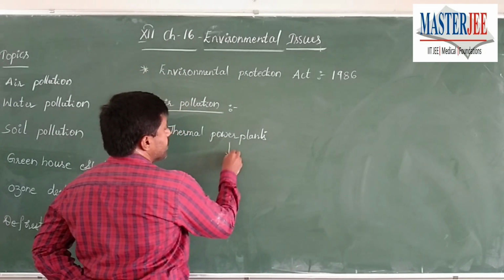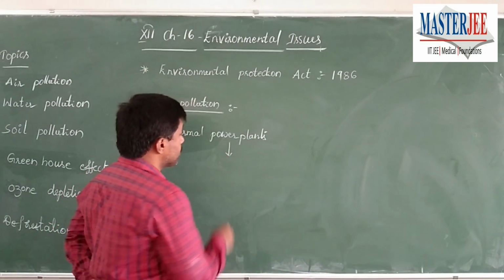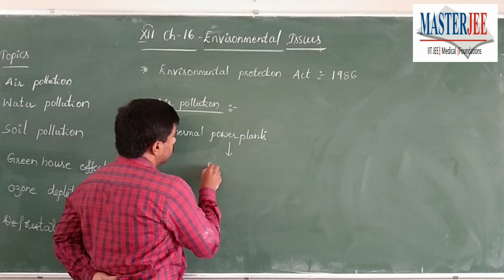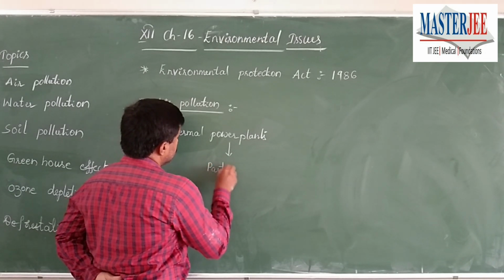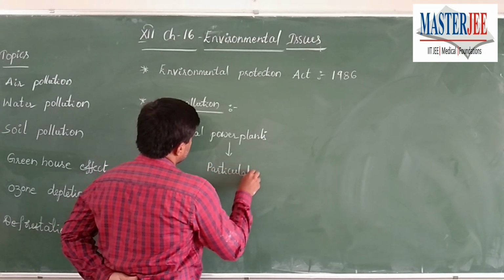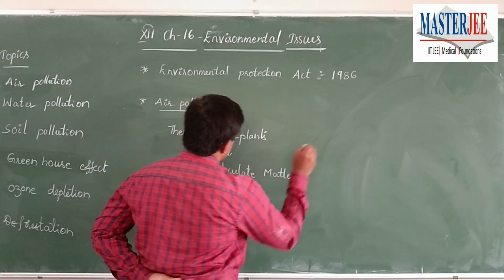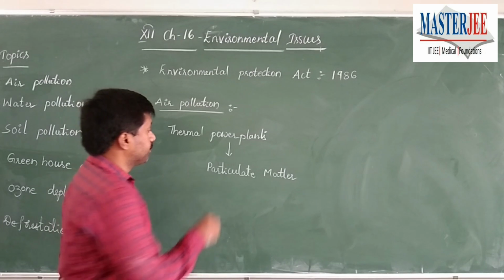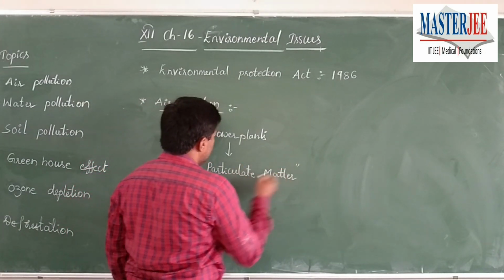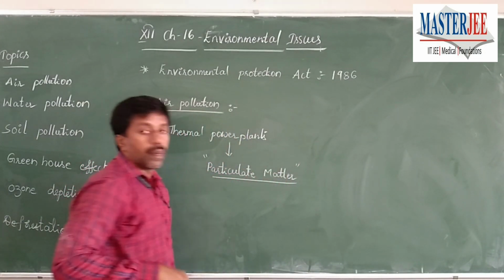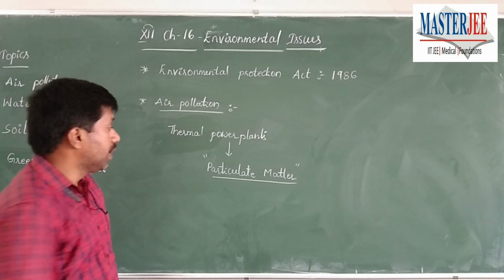What type of pollutants do they release? They release particulate matter. What is particulate matter?